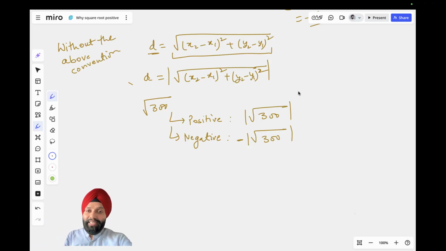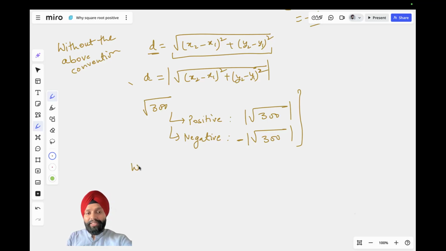So you can see that in this world where we don't have the convention, it is really cumbersome to talk about just positive or just negative. It is very easy to talk about both at the same time. We can just write under root 300. But if we just want to talk about positive or negative, it is really cumbersome. You have to put a mod, and in case of negative, you have to put a negative mod, right?